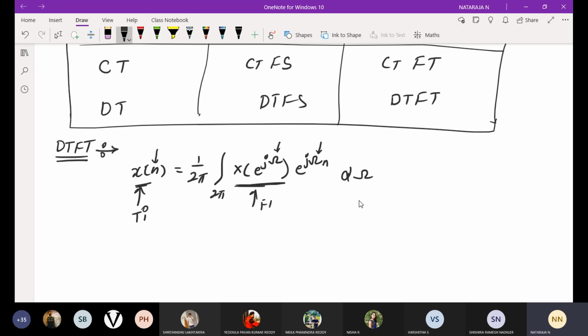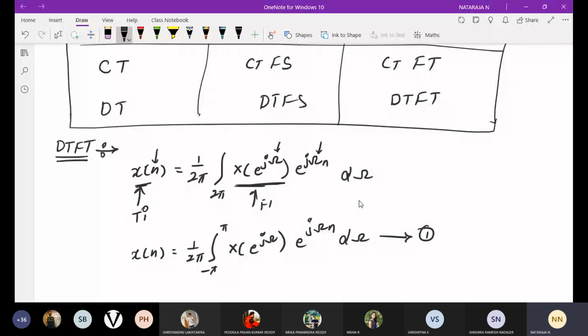Or I can write x of n is equal to 1 over 2 pi, integral from minus pi to plus pi, X of e power j omega e power j omega n d omega.